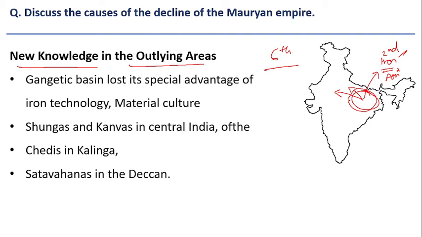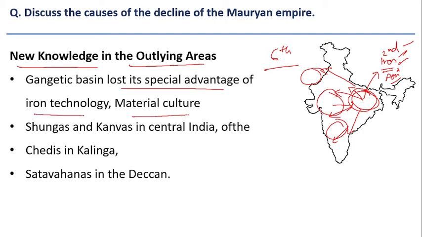But by the time of the Mauryans, this kind of material culture, iron technology, agriculture technology, all this knowledge spread to other parts of the country as well. Now these areas also became rich, and they had their own aspirations to dominate the neighboring territory. The Gangetic Basin lost its special advantage of iron technology and material culture.